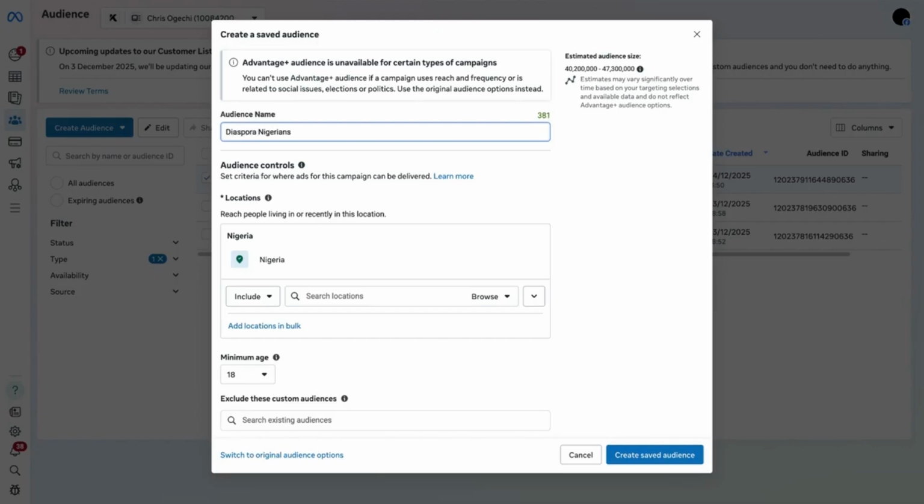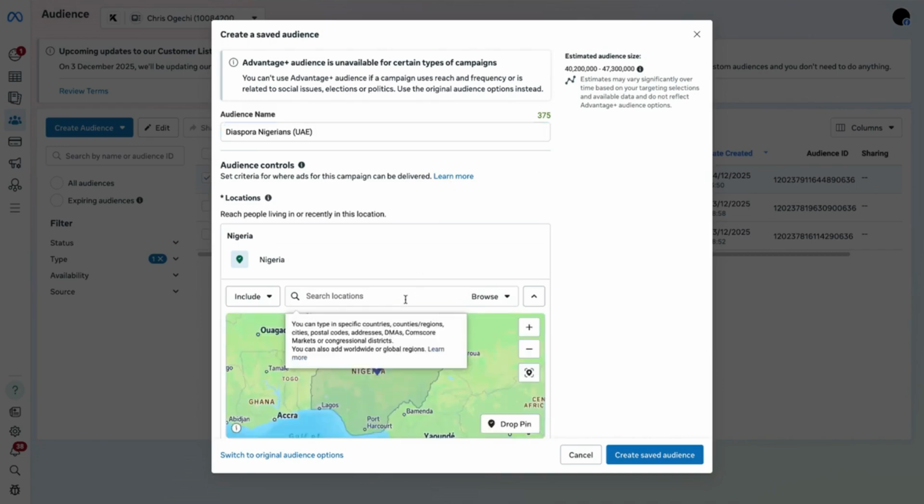Diaspora Nigerians. So this one you could put the bracket in UAE. With this, you have to give it a defining name. So you come here, add United Arab.